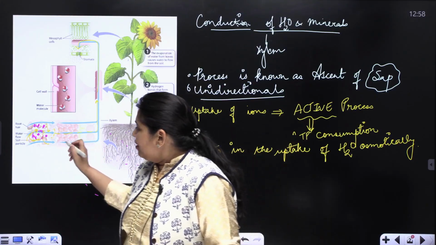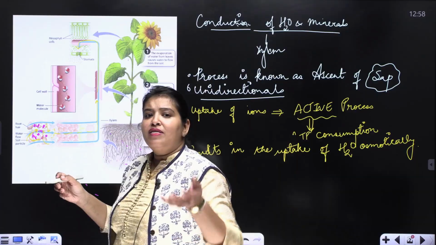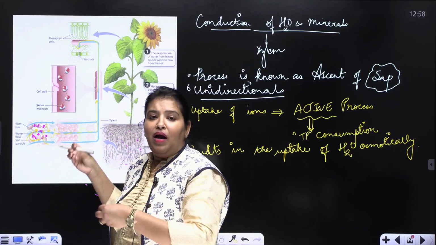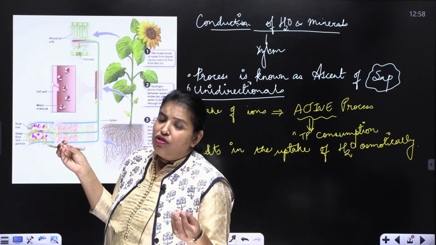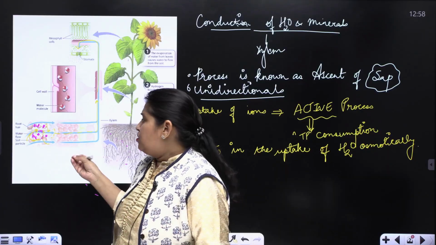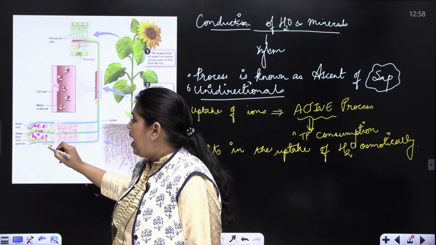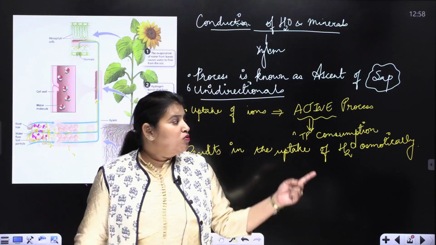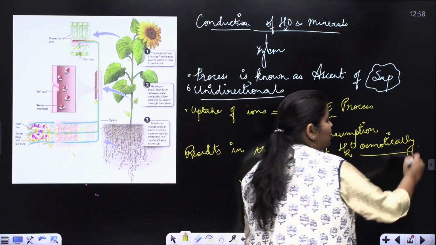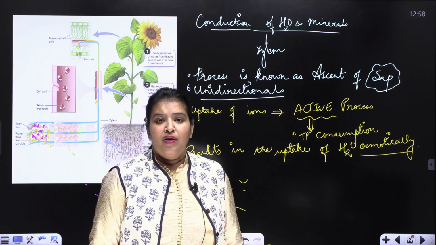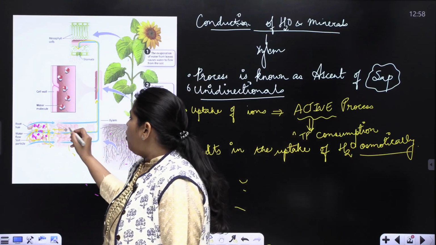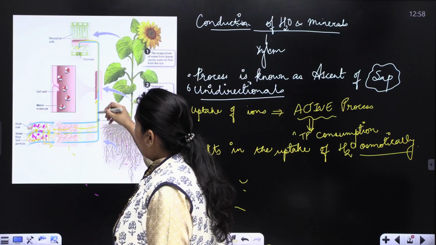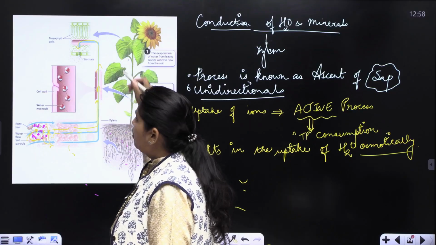तो जैसे ही सॉइल पार्टिकल के बीच में से आयंस का एक्टिव अपटेक प्लांट करेगा, ऑस्मोटिक कॉन्सेंट्रेशन वेरी करेगा, कॉन्सेंट्रेशन ग्रेडियंट क्रिएट होगा, and as a result water from the soil osmotically moves inside the root hair, and then it crosses all the cells of the root and enters into this continuous water column.